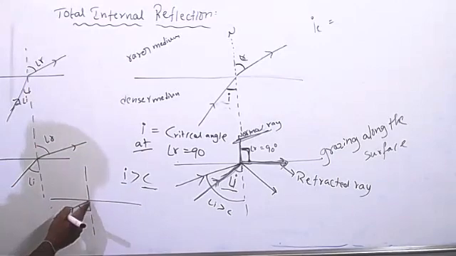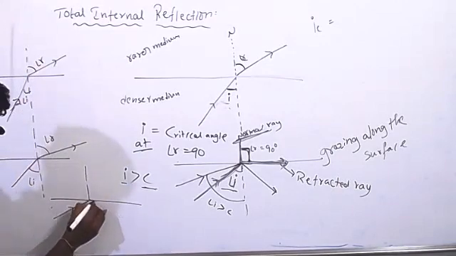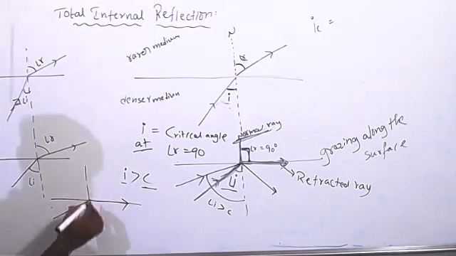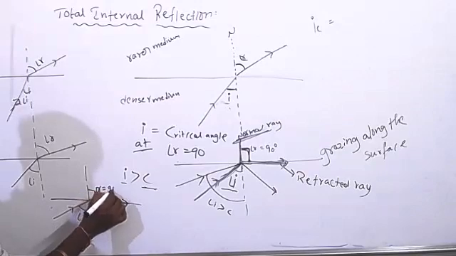At this angle of incidence, what happened? The refracted ray is not here, not here; the refracted ray is along the surface. So the refracted ray is making an angle of 90 with the normal.